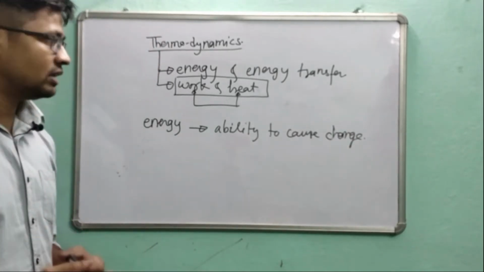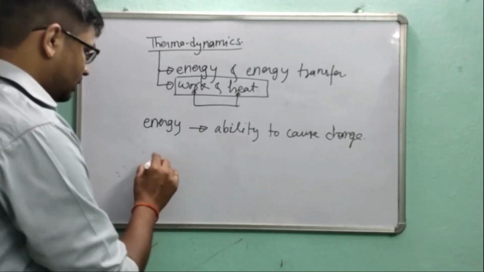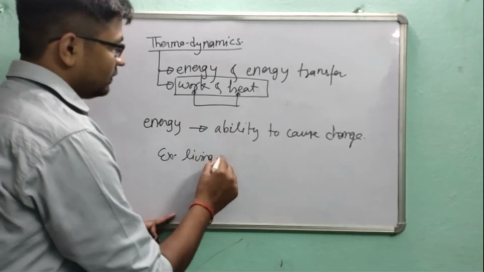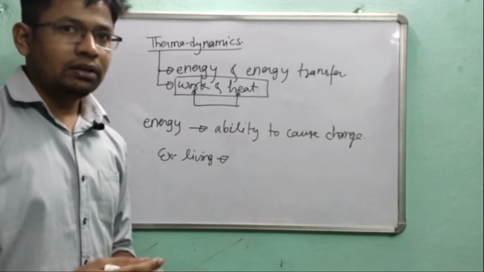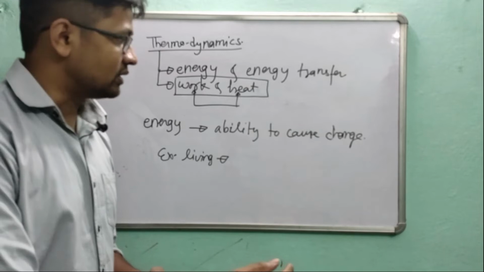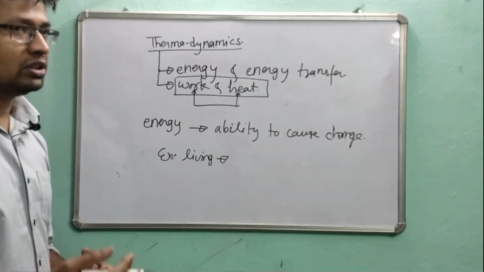Just take an example of any living being. If any animal has energy, it can move from one position to another position. These are the changes. So what is energy? Energy is the ability to cause change. Okay.